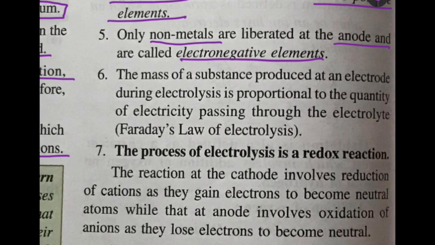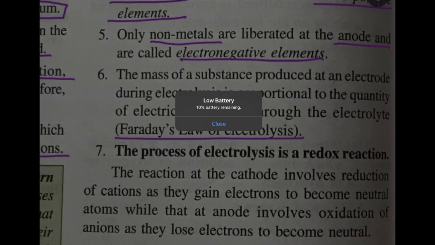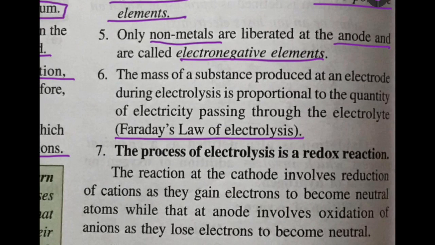Now the mass of substance produced at an electrode during an electrolysis is proportional to the quantity of electricity passing through the electrolyte. Remember, this is known as Faraday's law of electrolysis. So how much of the metal is produced at an electrode during electrolysis is always proportional to the quantity of electricity passing through the electrolyte. So if more electricity passes, then more of the metal can be produced. If less electricity passes, then less of the metal will be produced.